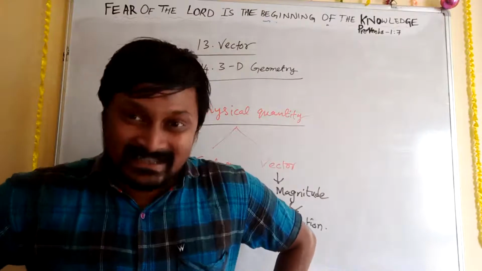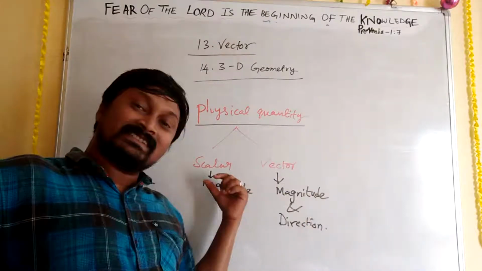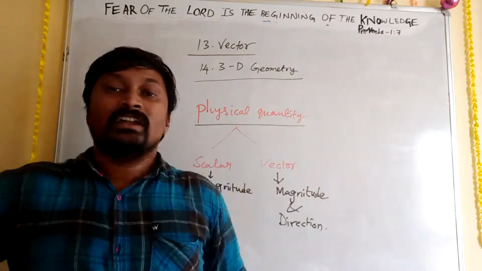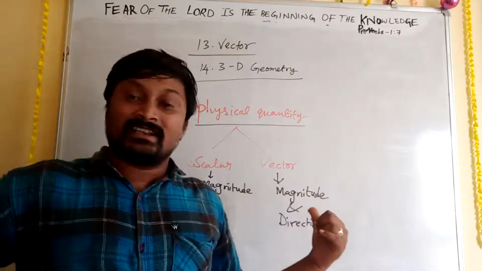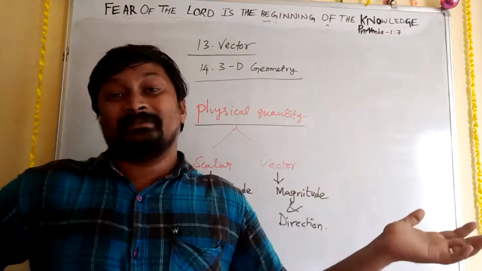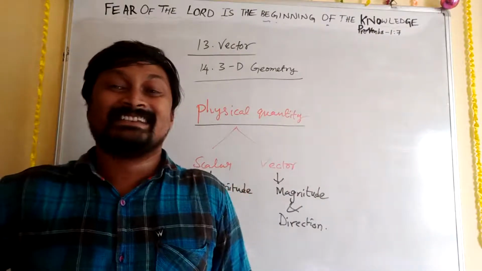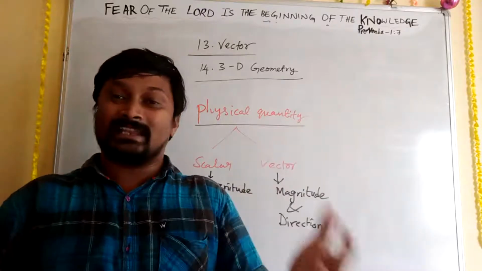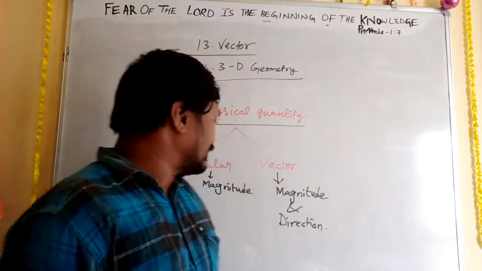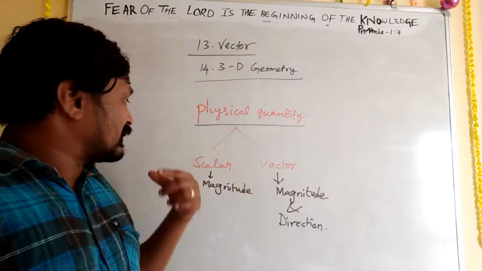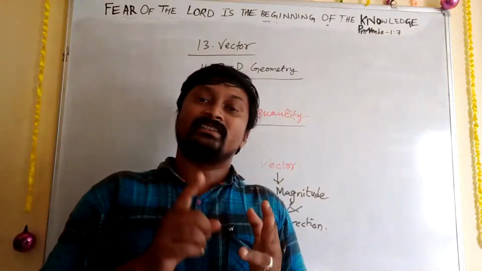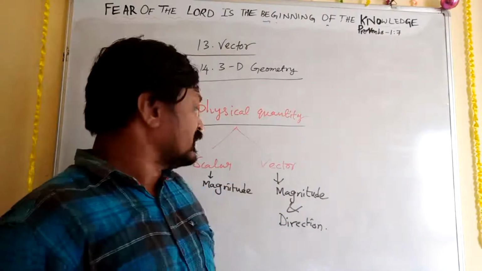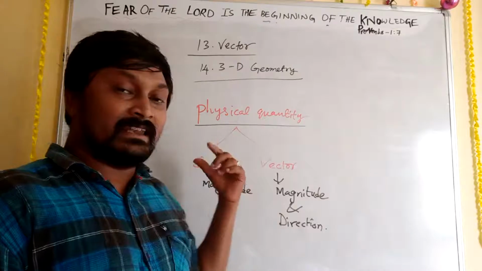So that is the reason height is a scalar quantity. Not only height, your weight also. We cannot say right direction weight 40 kgs, left direction weight 40 kgs. Such things we cannot use. So a scalar quantity is nothing but your height, your weight, circumference, and such things we can call scalar quantities.